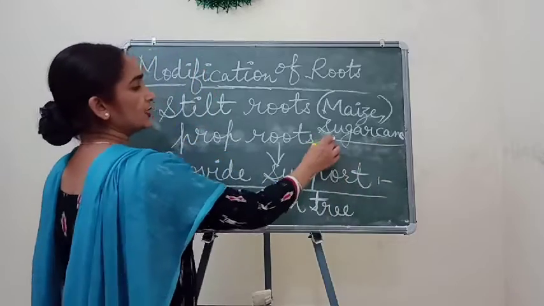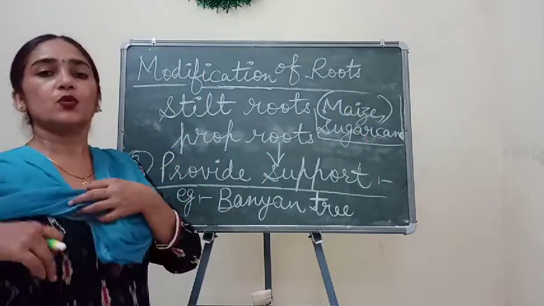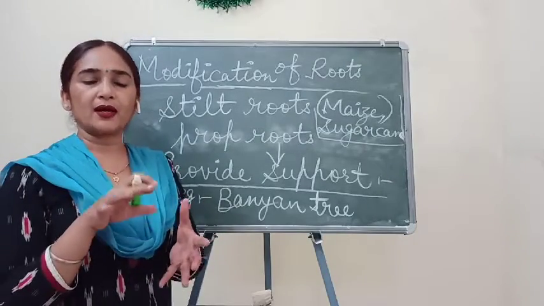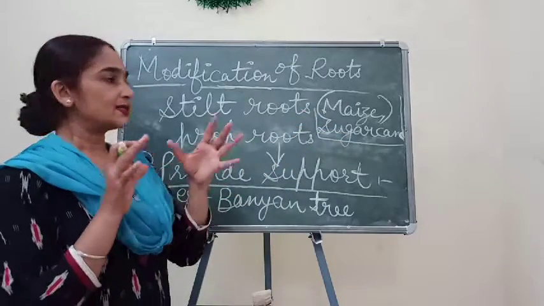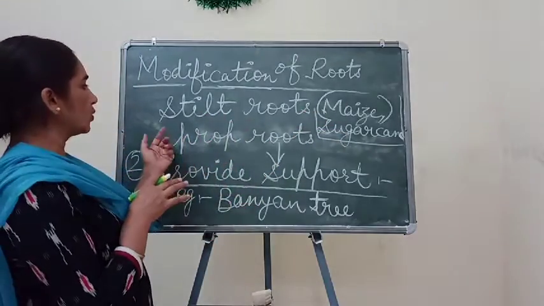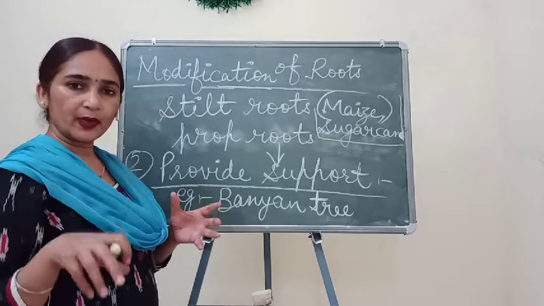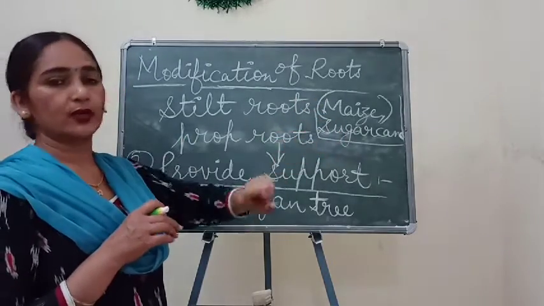If you see these two kinds of plants, sugarcane and maize, you can see the downward part of these two plants has some special roots other than the main roots. Main roots are also present, which are fibrous roots, in maize and sugarcane.